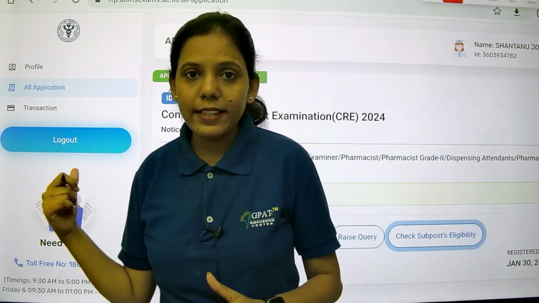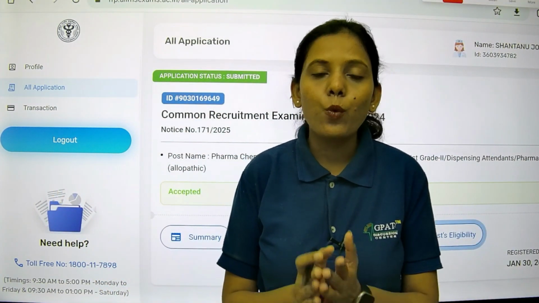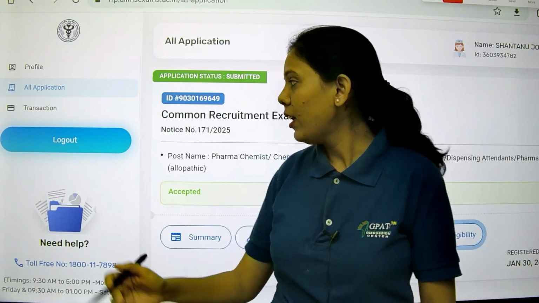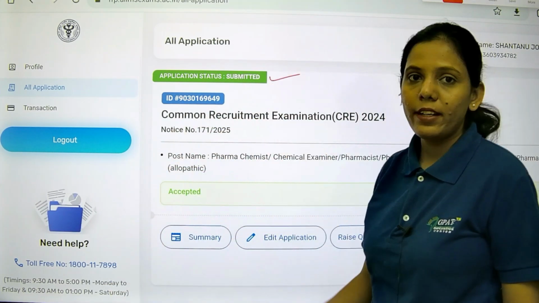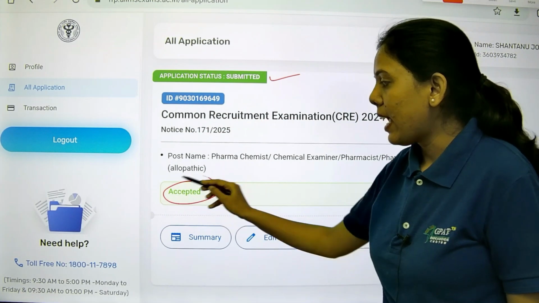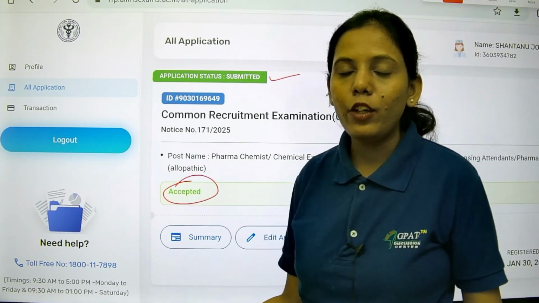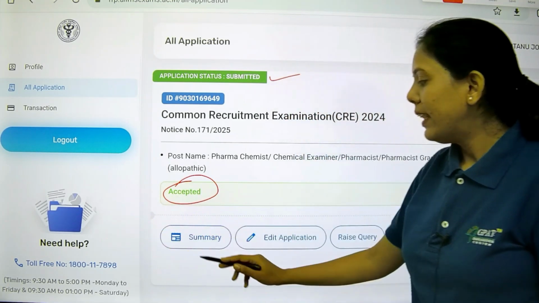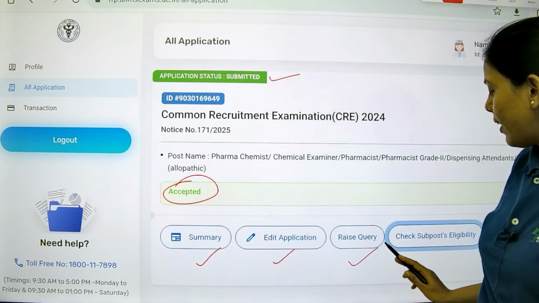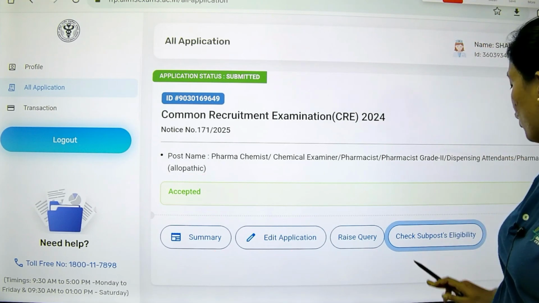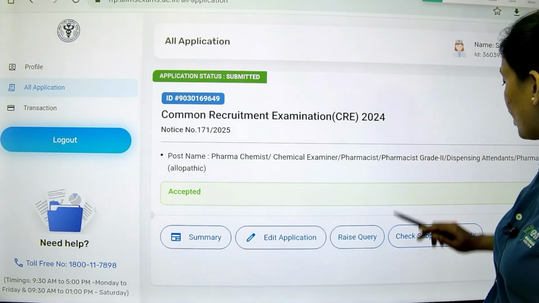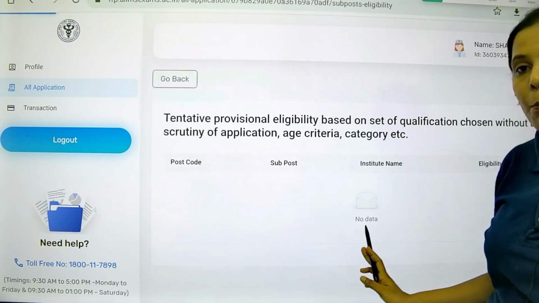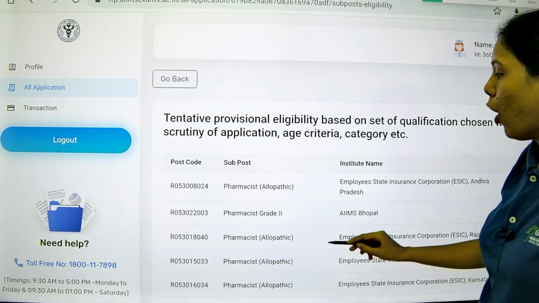So this application is of the candidate who has done a diploma in pharmacy. Here also you can see the application status is submitted and it is accepted. If it is not accepted in your case, then it will be written as rejected, but here it is accepted. Then we have summary, edit application, raise query and check sub-post eligibility. Once you click on check sub-post eligibility, you will see all the posts.